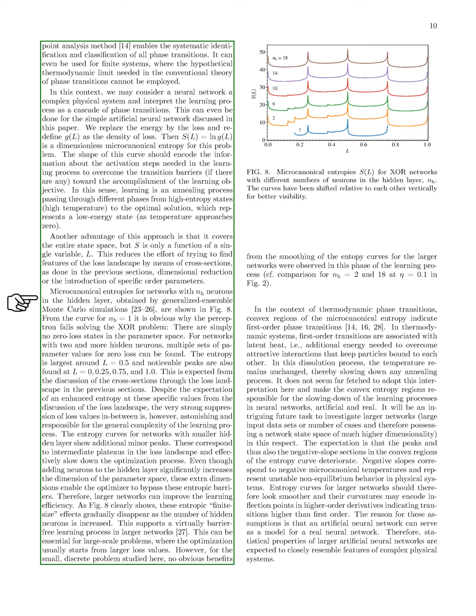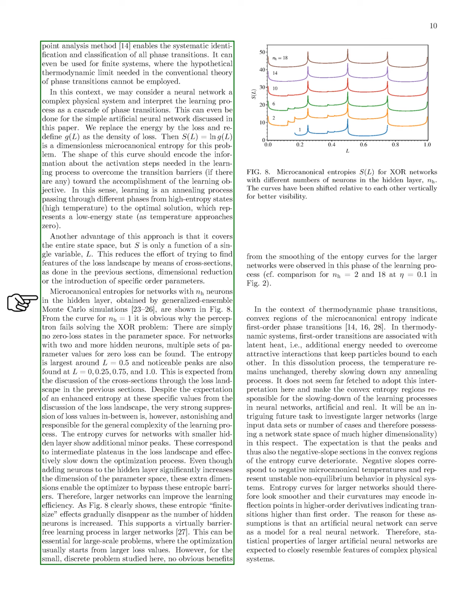We view learning as an annealing process transitioning from high entropy states to a low energy optimal solution. Our approach covers the entire state space while being a function of a single variable, simplifying the analysis of the loss landscape. We present microcanonical entropies for networks with a specific number of neurons, revealing why a perceptron struggles with the XOR problem. There are no zero loss states in its parameter space.